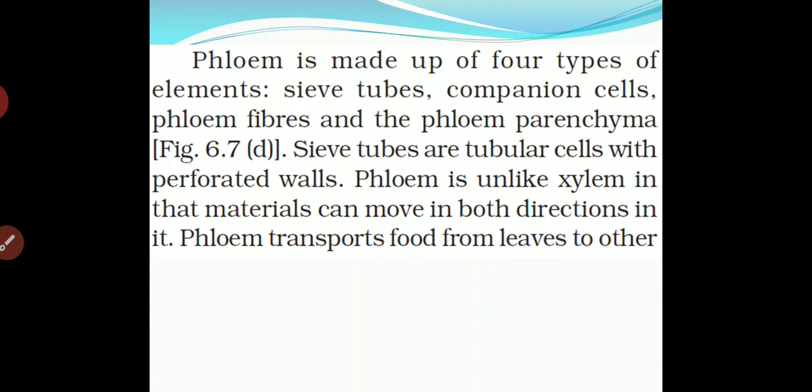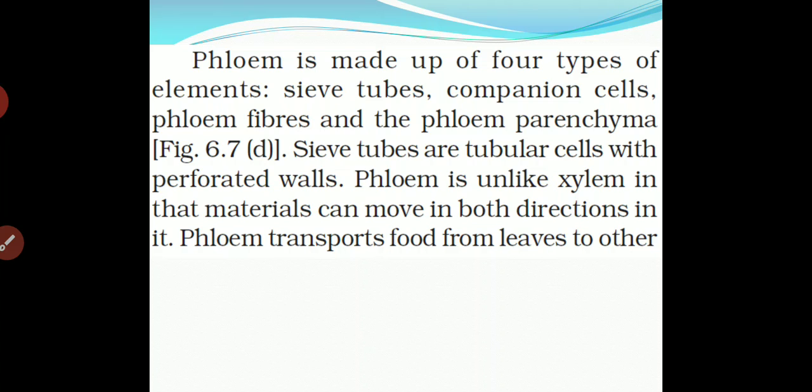Now the second complex tissue is the phloem. Phloem is made up of four types of elements: sieve tubes, companion cells, phloem fibers, and phloem parenchyma. Now the first is the sieve tube. What is the role of the sieve tube? Sieve tubes are tubular cells with perforated walls.